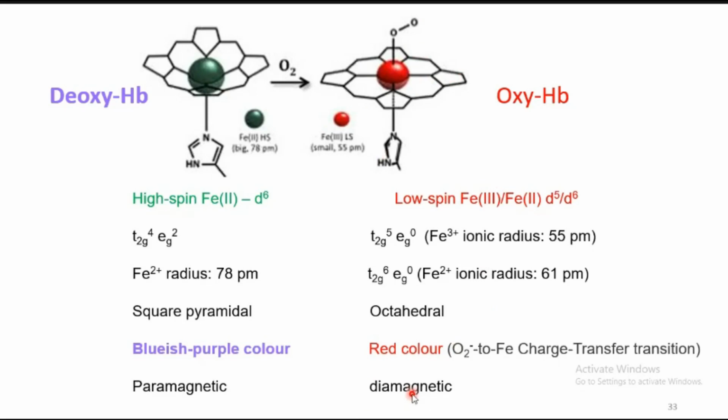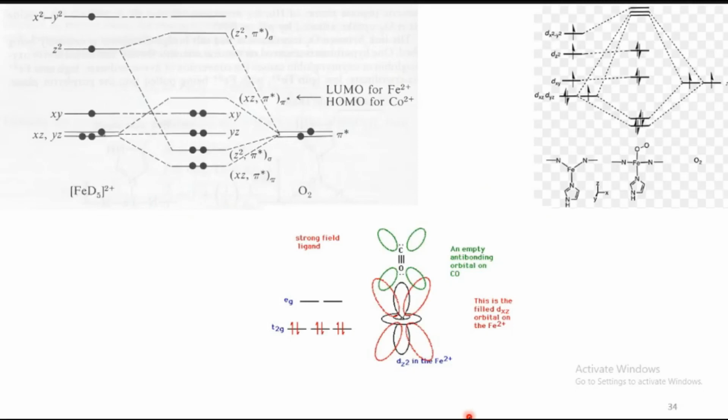Hemoglobin oxyform and deoxyform differ in this way: one is paramagnetic and purple in color, the other is diamagnetic and red in color. This is the molecular orbital diagram which shows the O2 adduct of hemoglobin. It is well known that it is in D5 symmetry, where the 5 stands for the 5 nitrogen atoms.